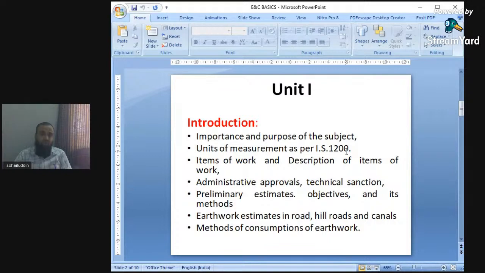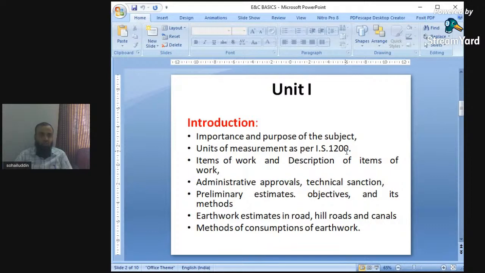Estimating plays an important role in finding the cost of the construction work prior to execution. Prior to execution, an idea can be found of how much cost is required to construct a building. So in unit number 1, we will study the importance and purpose of the subject, that is, estimating and costing.